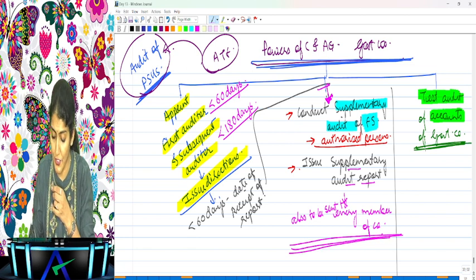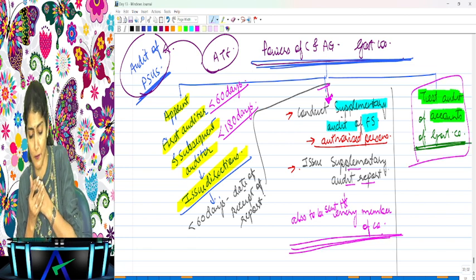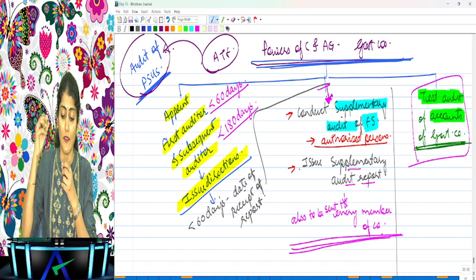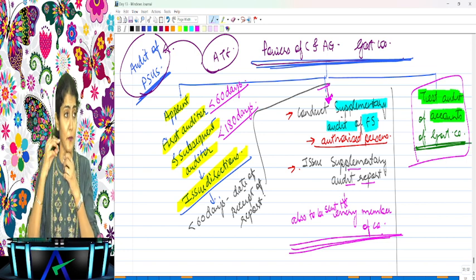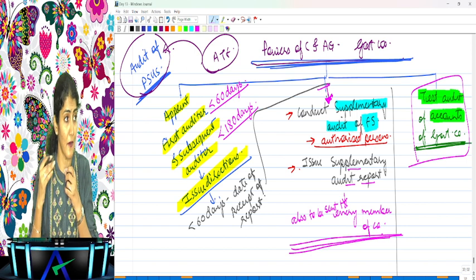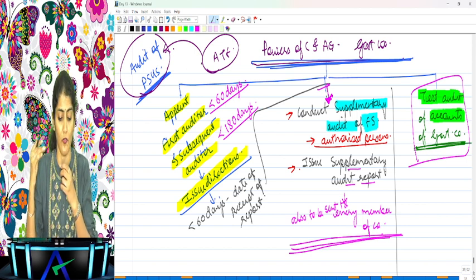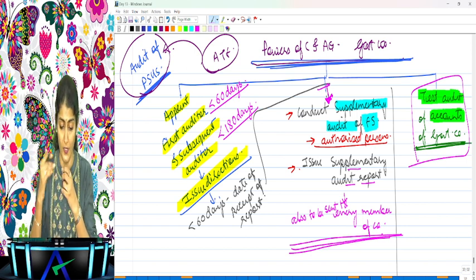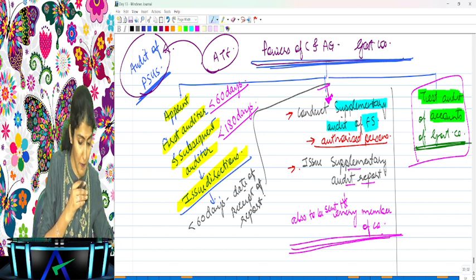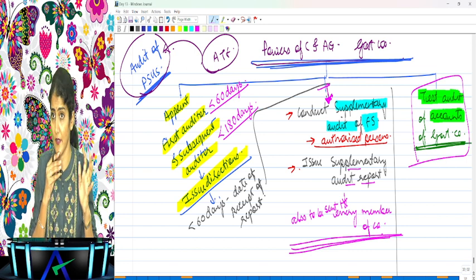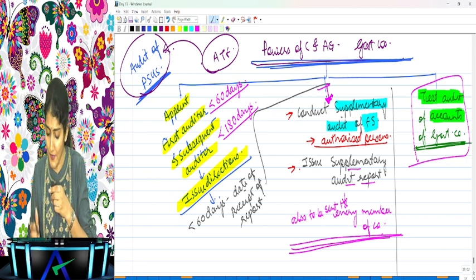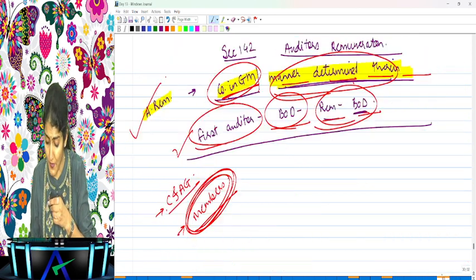And in addition to this, in case of a government company, CNAG also has the power to conduct a test audit of the accounts of the government company. What are we discussing? The powers of CNAG in case of the government companies. Is it clear to everyone? What are we discussing as such? The rights of the company auditor.